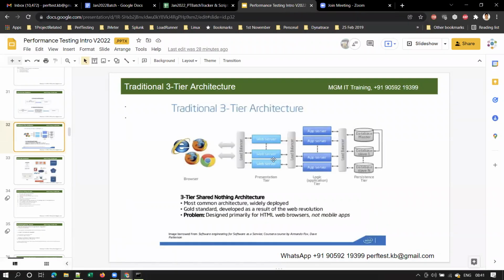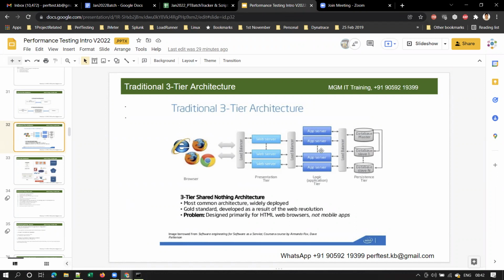For the home page or launch page, it will be served by the web server directly, as it is static content. There will not be any change in the content frequently, so such pages will be served by the web server. Whenever there is some dynamic content involved, your request will go to the application server.